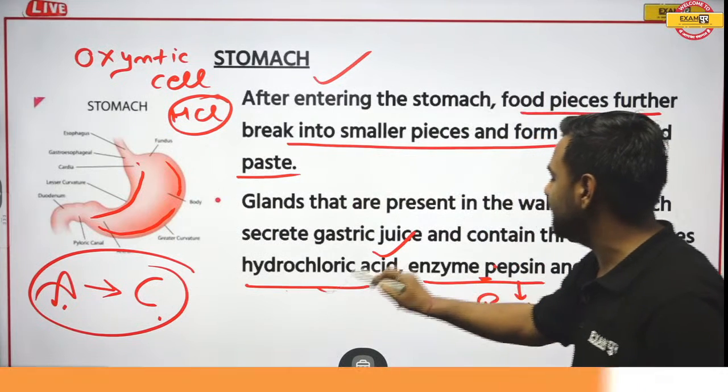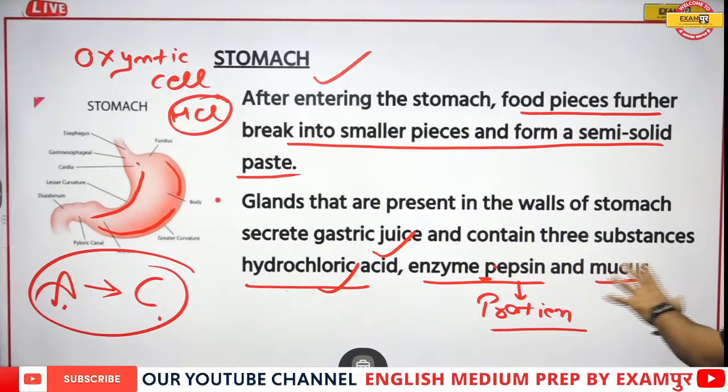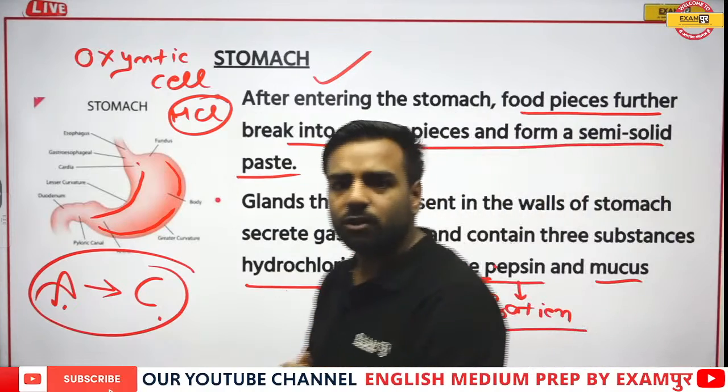So, we have understood about HCl. We have understood about the pepsin enzyme. We have understood about mucus. Apart from that, one more thing is there.